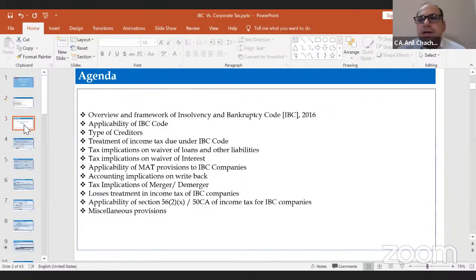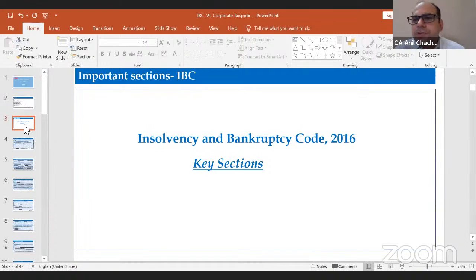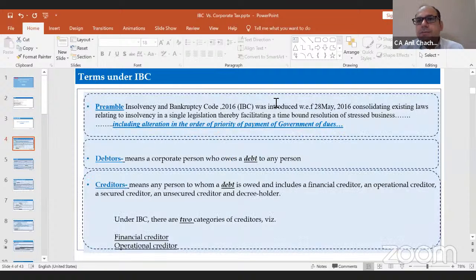So now let's start the discussion on some key sections of this IBC code 2016. This is the preamble of the IBC code. The IBC code was enacted in May 2016, and the basic motive was to consolidate all the existing laws and to facilitate a resolution in a very time-bound manner.